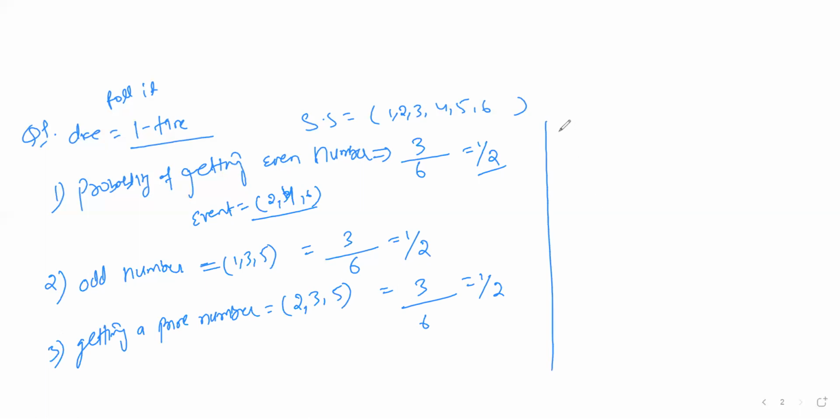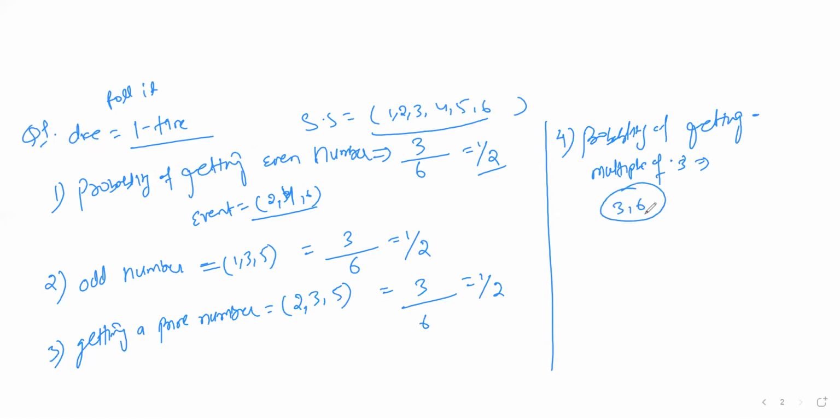If I ask you what is the probability of getting a multiple of 3? So multiple of 3 means which are the numbers in the sample space that are multiples of 3. I can say that only 2 numbers are there that are multiples of 3. So it is 2 divided by 6 and 1 by 3 is the right answer. So these are the problems that can come up if the dice is rolled one time.